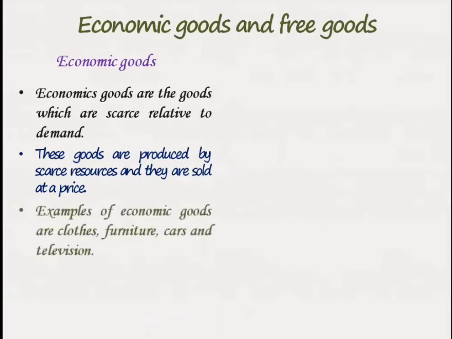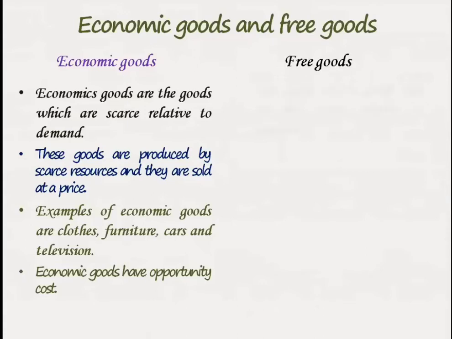And you can mention a lot of these goods: clothes, furniture, cars, televisions, and much more are examples of economic goods. But speaking of economic goods, they have opportunity cost. What does it mean by opportunity cost? Increasing consumption of one good must be associated with decreasing consumption of the other goods. To consume more of furniture, it may be associated with consuming less of other goods, of course, because our incomes are limited.